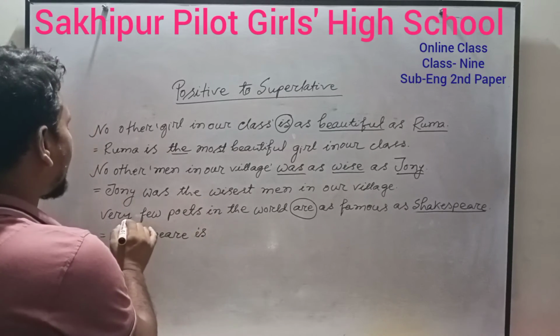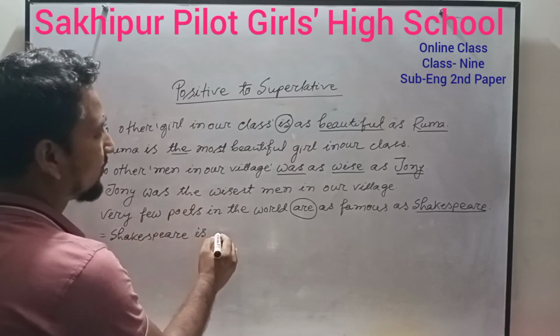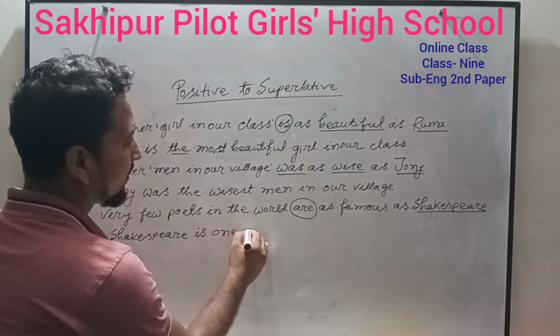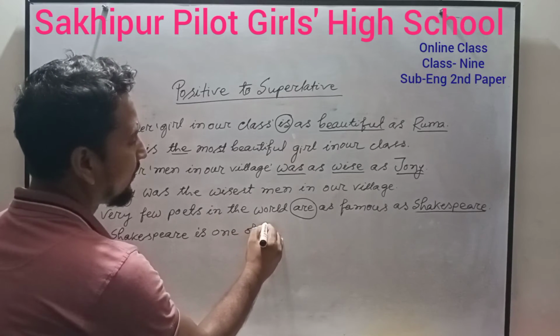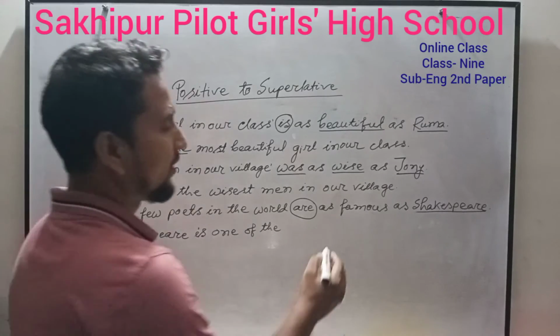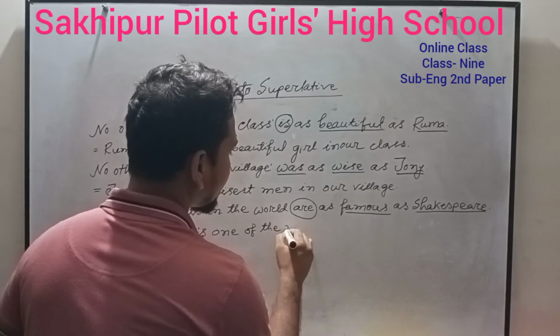Shakespeare is. Now we have to write the feature of the superlative degree instead of "very few": one of the. Then you have to write the superlative form of the adjective, most famous.